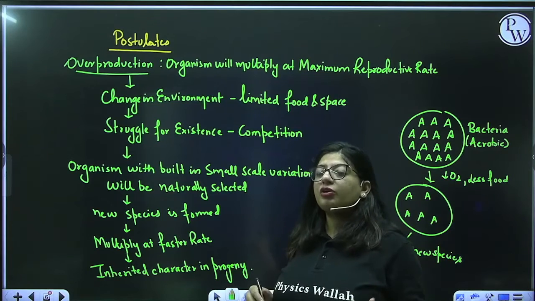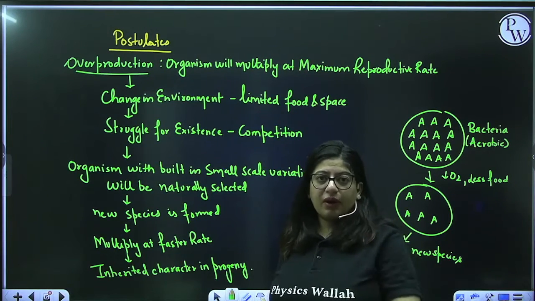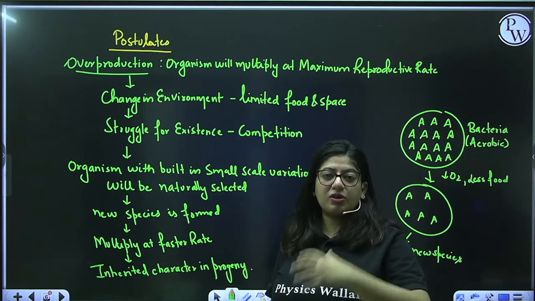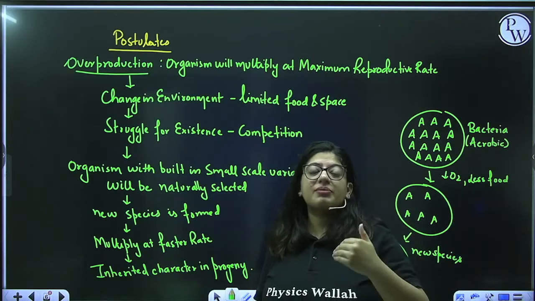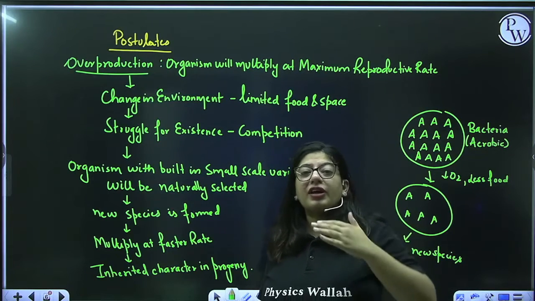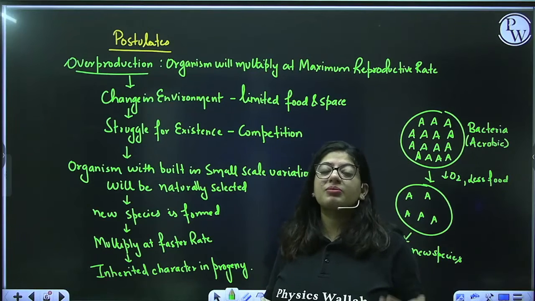And how do we get to know that an organism is the most fit one? The most fit one is the one which is multiplying the most, because an organism multiplies only when it has ambient conditions. If an organism does not have ambient conditions, it will never show the maximum reproductive rate.